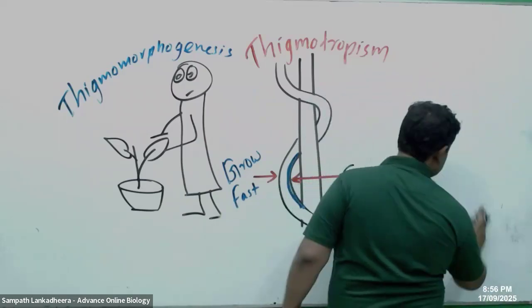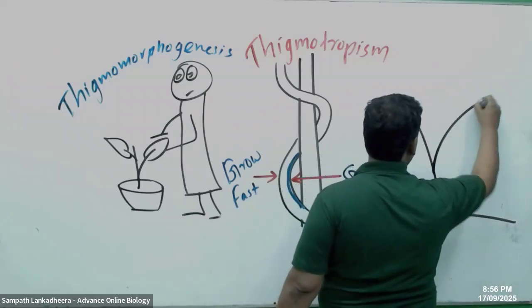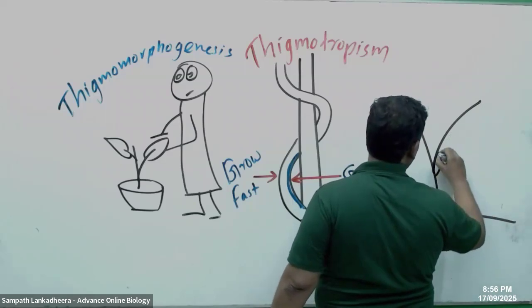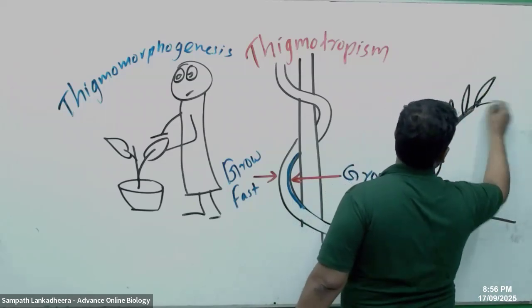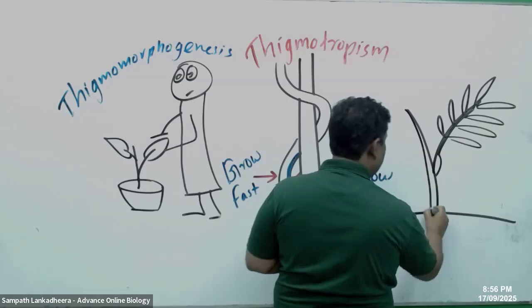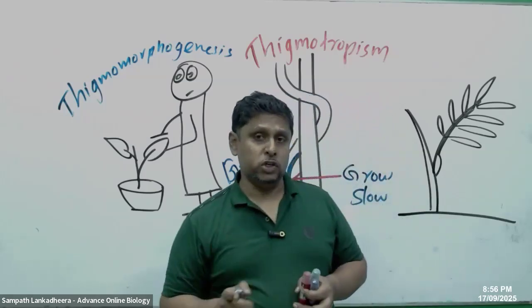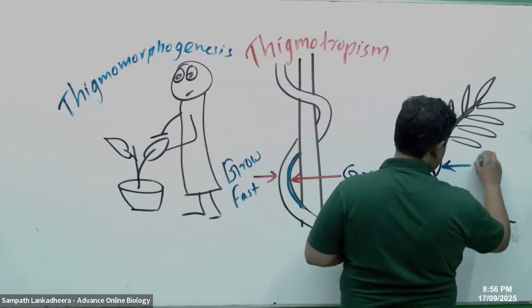Thigmonasty is the mimosa plant response. They have pulvini, where the turgidity changes when you touch.